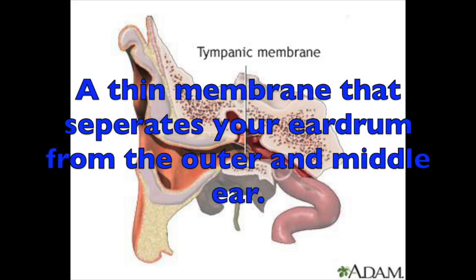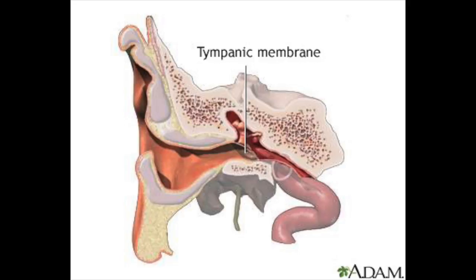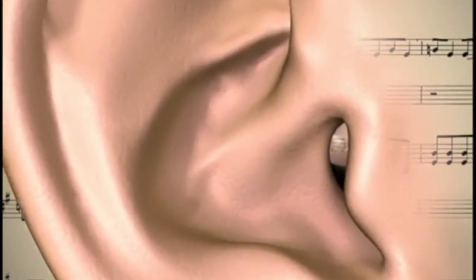The tympanic membrane is a thin membrane that separates the outer ear from the middle ear. As sound enters the ear, it passes through the external auditory canal, where it meets the tympanic membrane. The tympanic membrane then vibrates in response to the sound.